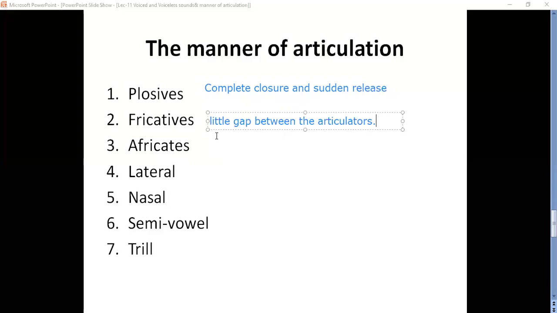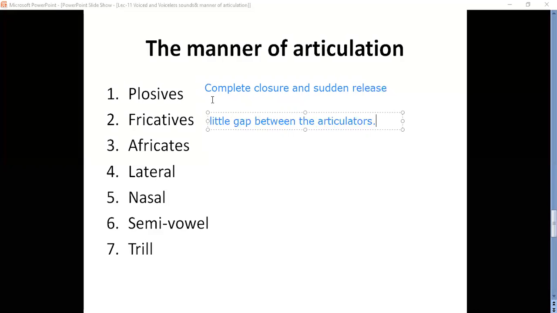I am creating some very little gap between lower lip and upper teeth. From that very little gap, the air escapes, the air comes out of that little gap, okay. When the air comes out of that little gap, it comes with friction, so that's why it is called fricative.